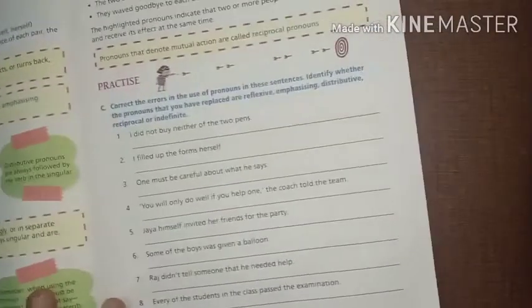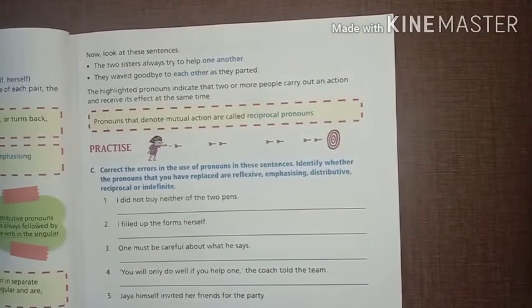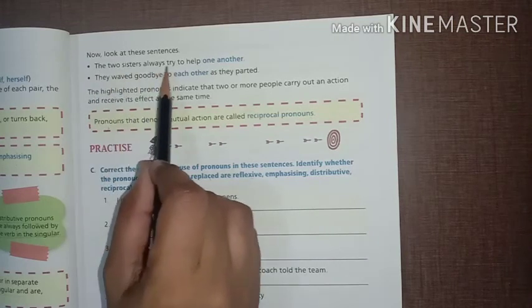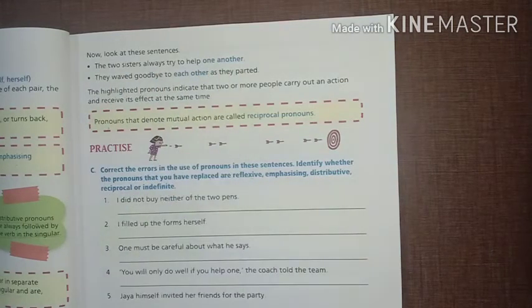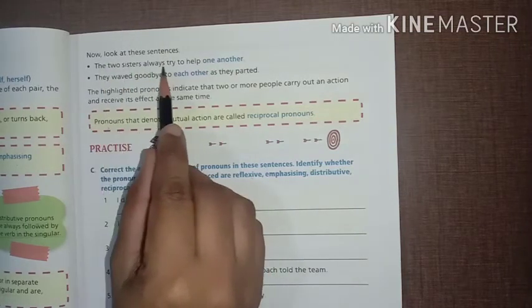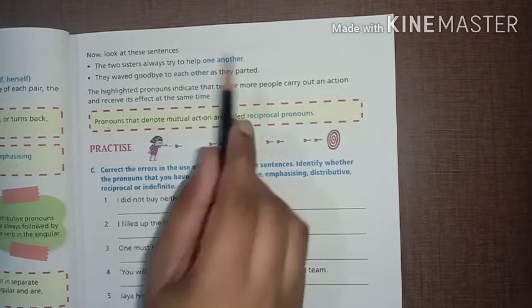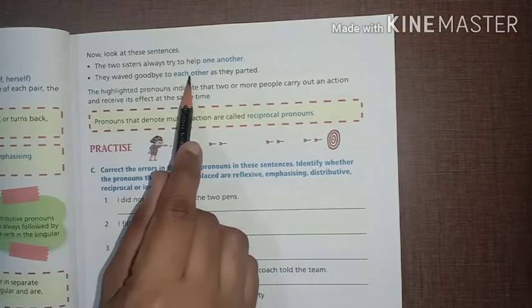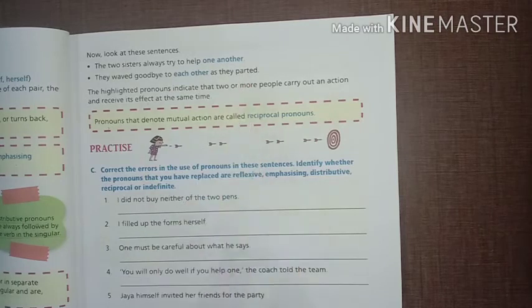Now come to the next type of pronoun, that is: the two sisters always try to help one another. Okay, so here one action is taking place. The two sisters always try to help one another. Next, they waved goodbye to each other as they parted. Okay, so there two actions are taking place.